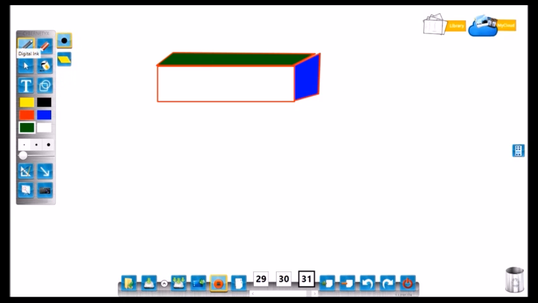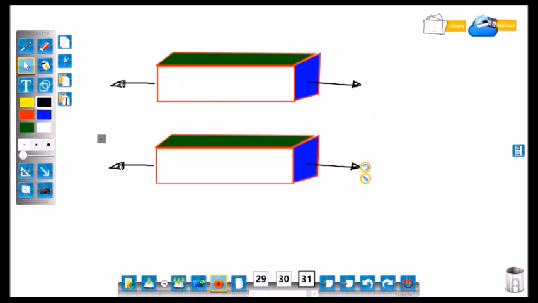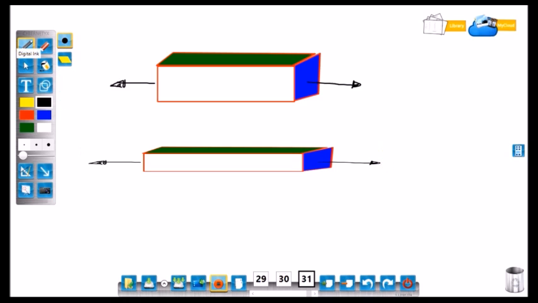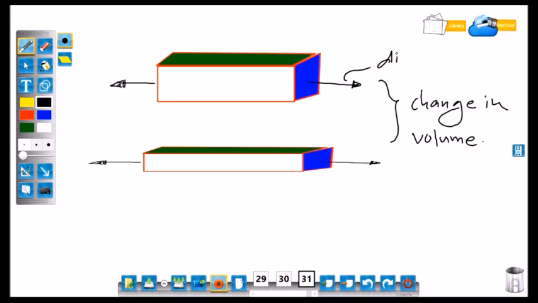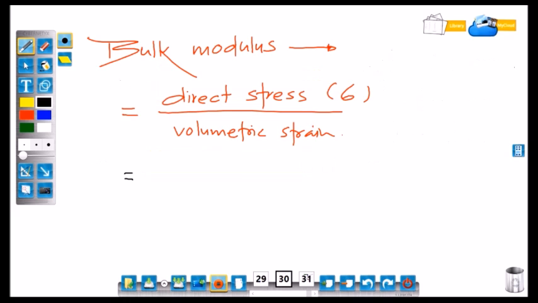When direct stresses are acting, the body will get deformed. So this shows change in volume of the body due to direct stress. So direct stress is force upon area, and volumetric strain is change in volume per unit original volume.